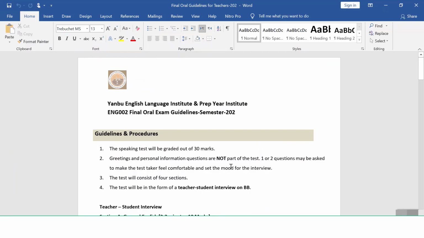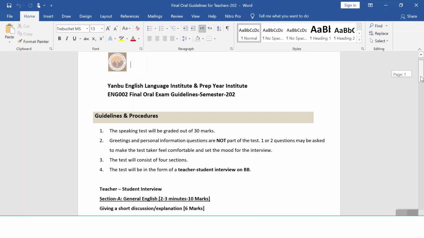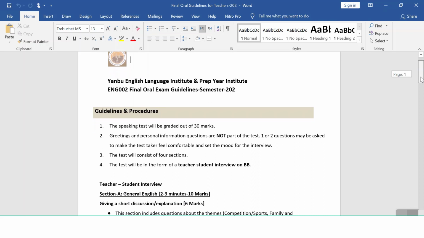Now, gentlemen, if you look at the screen, you can see these are the guidelines and procedures for the oral exam. As I told you, the oral exam has two parts. The first one is speaking and the second is presentation. In the first part, the speaking test will be graded out of 30. The greetings and personal information questions are not part of the test. One or two questions may be asked to make the test taker feel comfortable and set the mood for the interview. The test will consist of 4 sections. The test will be in the form of a teacher-student interview on Blackboard.